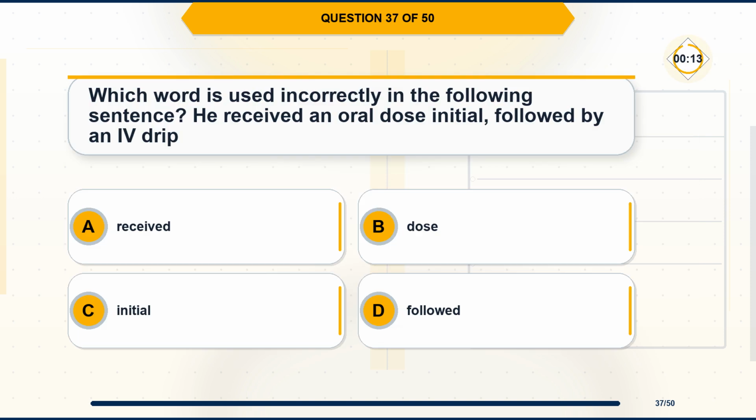Question 37. Which word is used incorrectly in the following sentence? He received an oral dose initial, followed by an IV drip. Option A, received. Option B, dose. Option C, initial. Option D, followed.